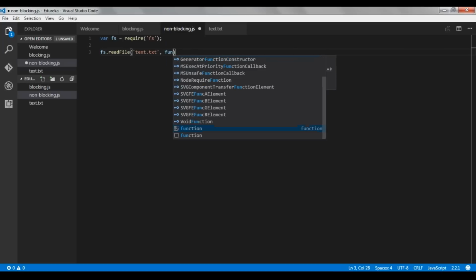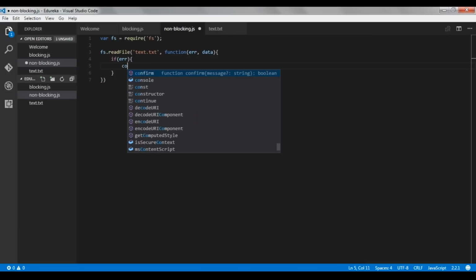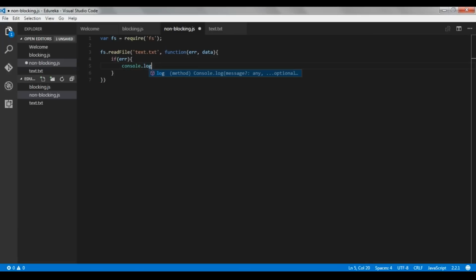And now we'll create a function. While you are defining an asynchronous function, the last parameter should be the callback function, which we just talked about. The first parameter of your callback function should be the error or exception you are going to handle, and the second parameter should be your data, which you are going to respond back with. Now we'll check if there is any error. We'll print the error using console.log.